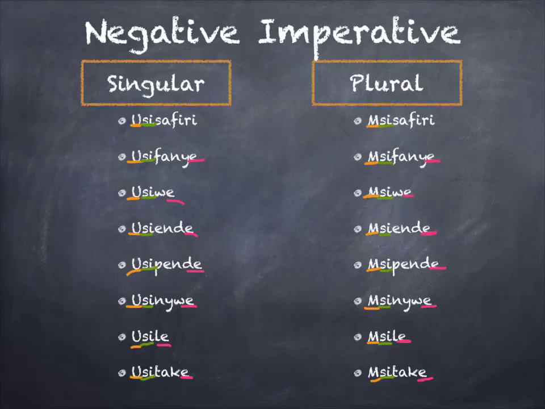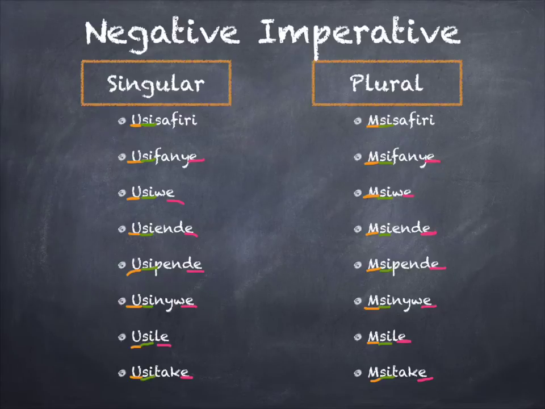The only thing different with a negative imperative is you're adding si in between the prefix and the root of the verb. So, for example, the first one, kusafiri, becomes usisafiri. And so that is don't travel. And for don't do, it would be usifanye. Well, it still has the u for singular and the m for plural, and it still ends in an e as long as it's a verb of Bantu origin. So, safiri still ends in an i, and then the rest of it's easy. You just add si in between the prefix and the root verb, or the verb root.